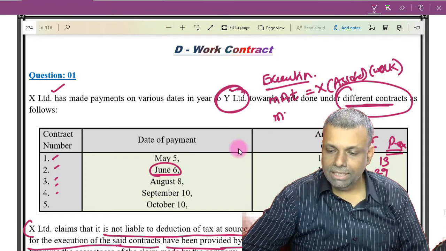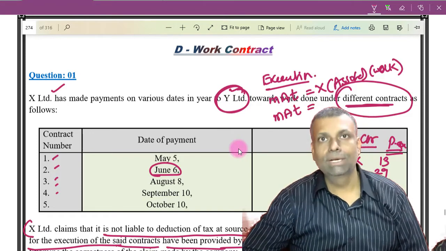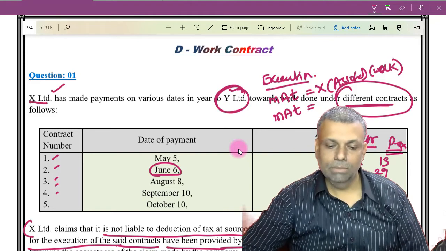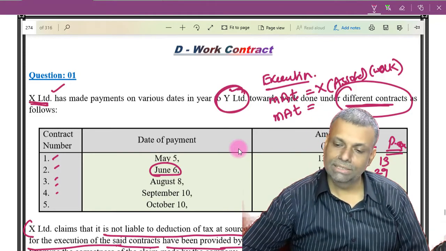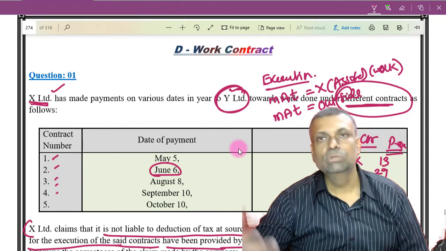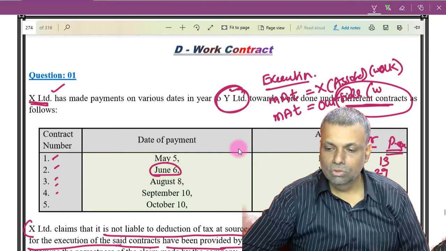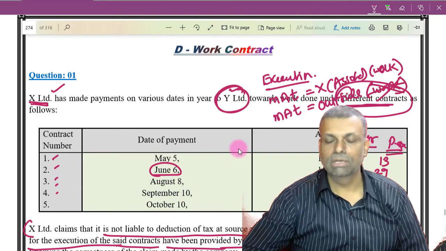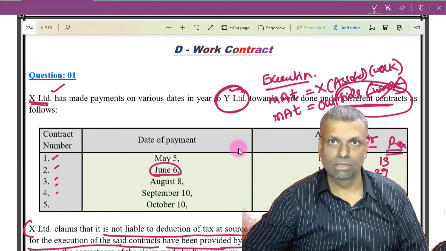But if the material is not provided by the same X Limited or any of its associated enterprises, that means it is from outside, or you can say Y Limited is using its own material, then it is not a work contract by the general understanding. Nowadays the law makes it very clear on this particular front.